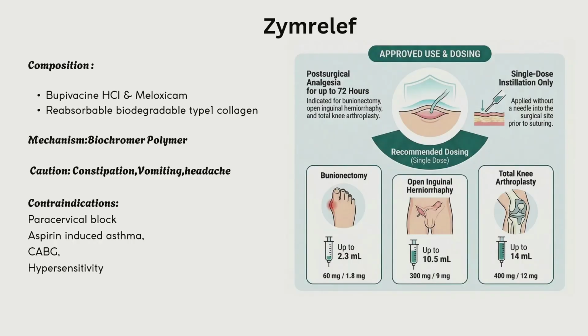Coming to Zynrelef, it contains bupivacaine as well as meloxicam. It is also a collagen-type polymer. It can cause constipation as well as nausea and vomiting. Contraindications: it should not be used in paracervical block, aspirin-induced asthma, CABG, and hypersensitivity reactions. It's been proven to be helpful in bunionectomy, open hernia repair, and total knee arthroplasty. For TKR, around 40 ml is recommended to be infiltrated at the time of closure for prolonging the analgesia up to 72 hours.